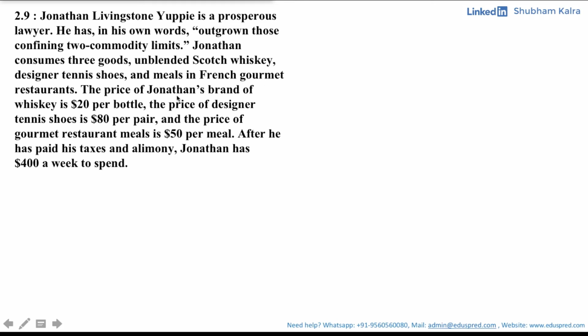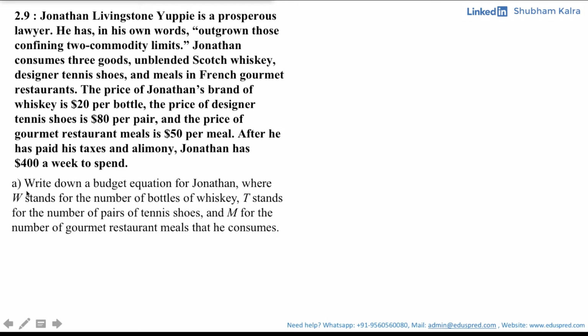The price of Jonathan's brand of whiskey is $20 per bottle. The price of designer tennis shoes is $80 per pair. And the price of gourmet restaurant meals is $50 per meal. After he has paid his taxes and alimony, Jonathan has $400 a week to spend.